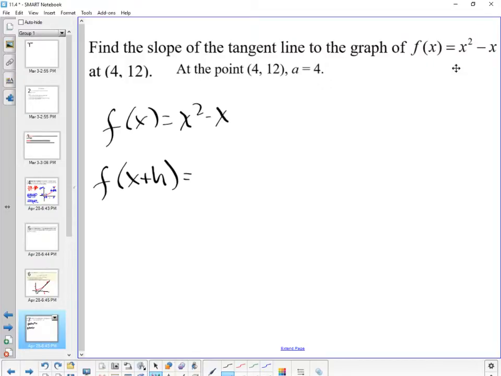So I'm going to write both versions first. Can I do that? So this is x squared minus x. Are we good? Yes. What goes in my parentheses? I told you not to worry about this yet. Don't do that yet. So this is going to become x plus h. This becomes x plus h. And now I'm just going to clean it up.